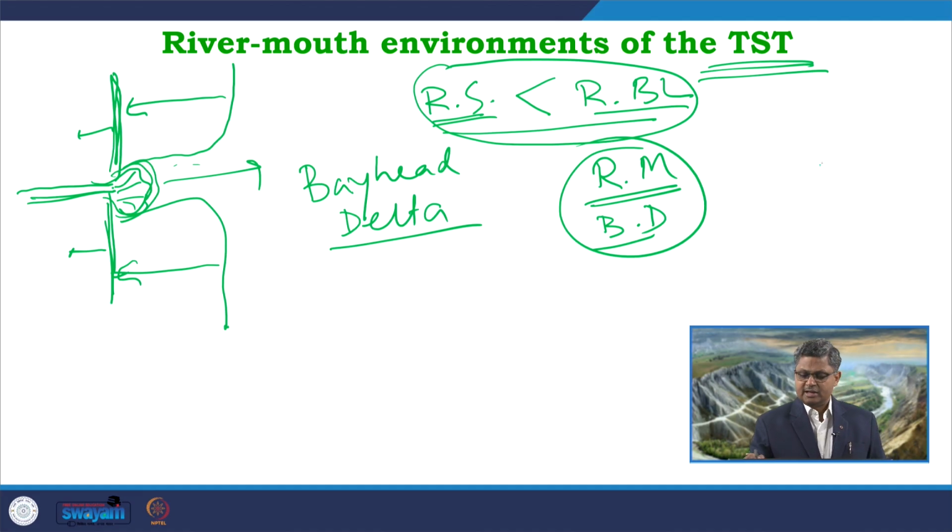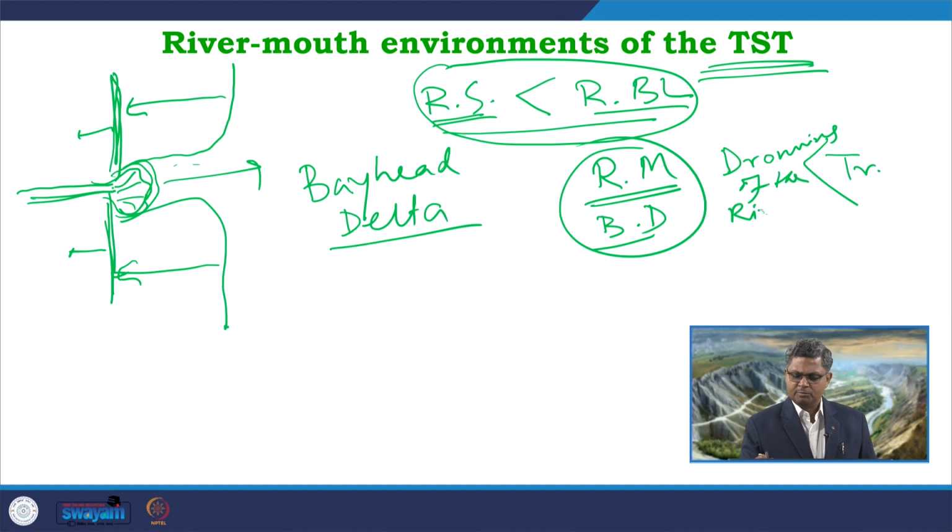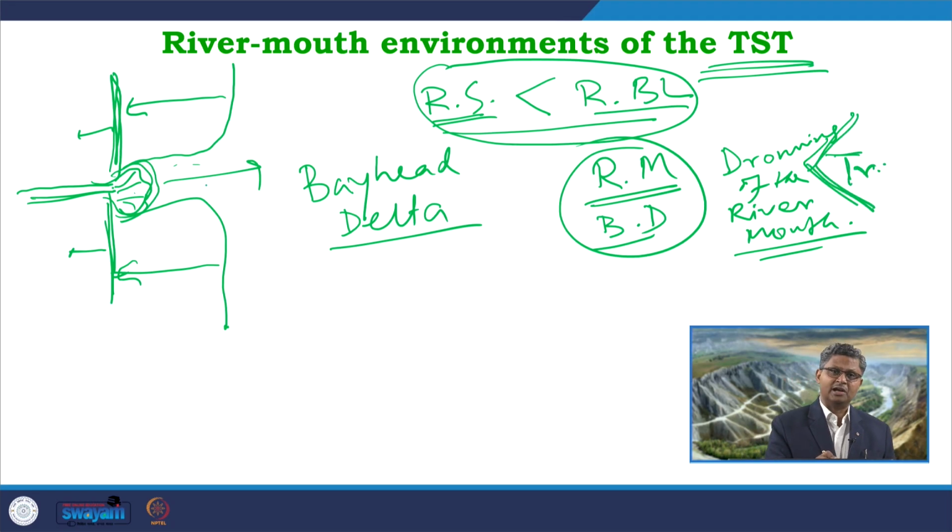And in this case the amount of transgression is more than the drowning of the river mouth. So, that particular factor is responsible for the formation of bay head delta, which is a kind of transitional phase between the two end members, a pure delta and a pure estuary. So, this kind of condition can be considered as an incomplete estuary,